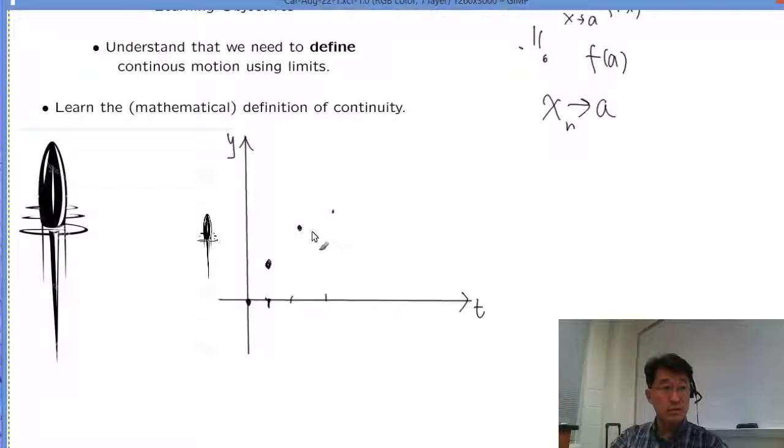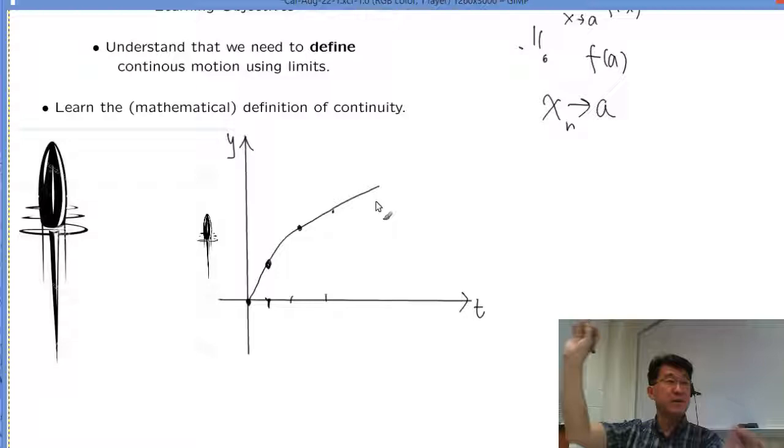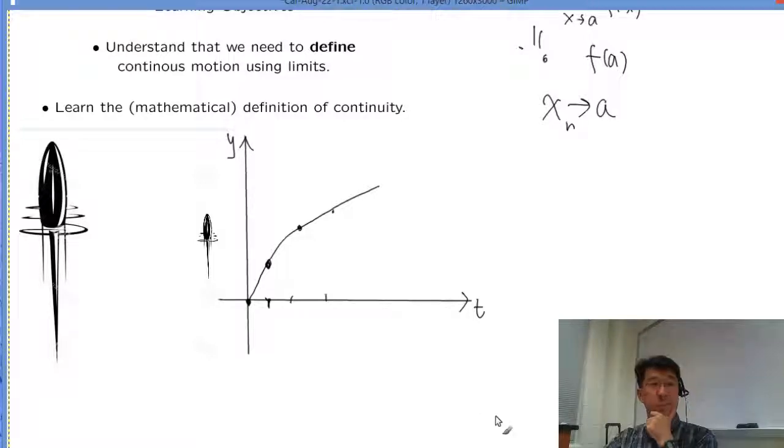This is all we can comprehend. But you believe it was there in between, right? So you believe that it actually looks like this. Whatever the position, there are infinitely many dots. There's no hole in there. So you believe it moves continuously like that. If I sketch it like this, there's no hole in between. It's continuous.